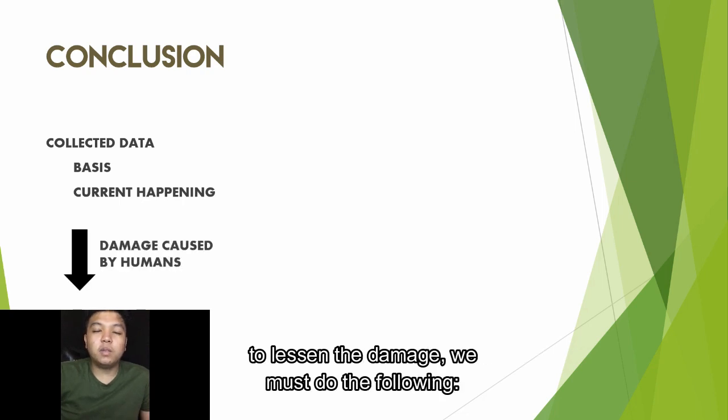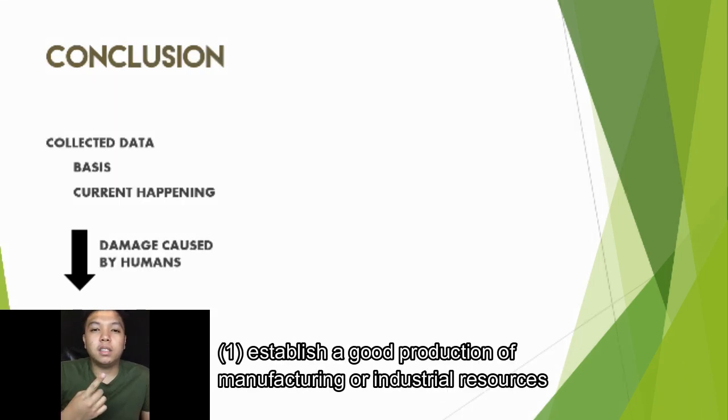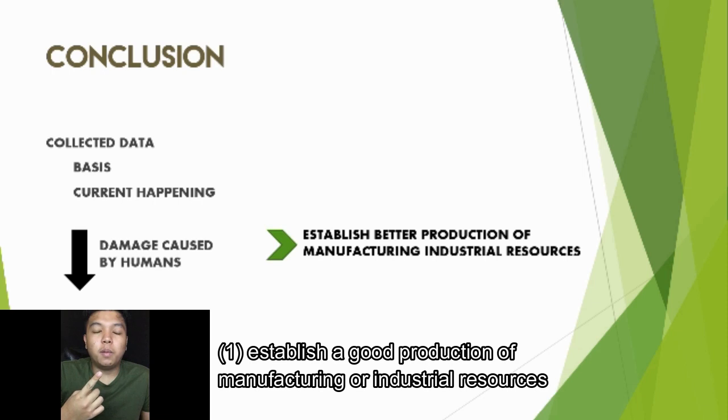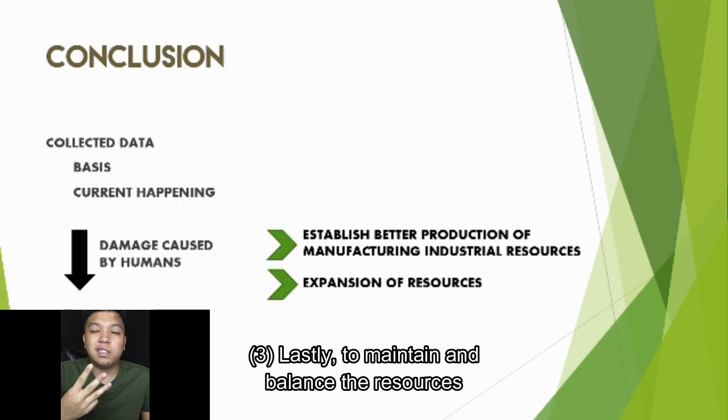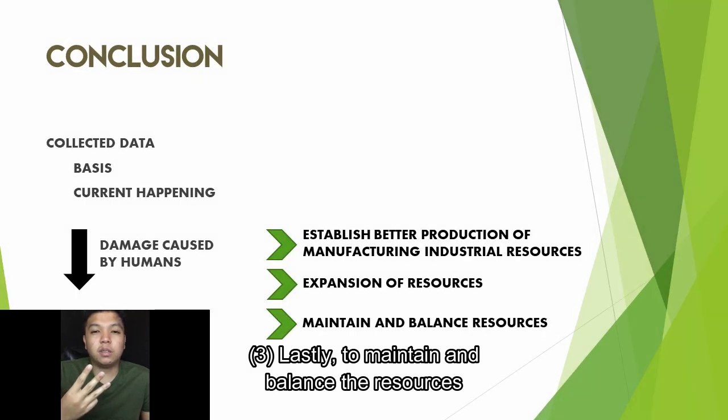To lessen the damage, we must do the following. 1. Establish a good production of manufacturing or industrial resources. 2. Expand the resources. 3. Lastly, maintain and balance the resources.